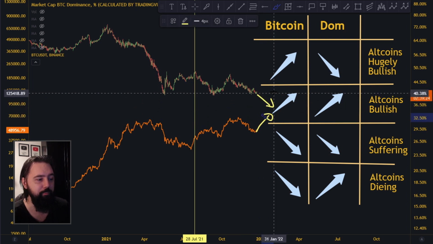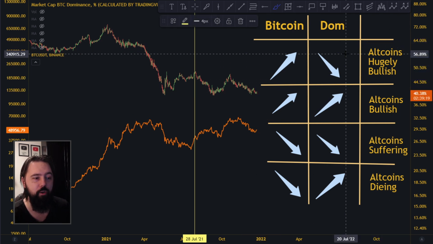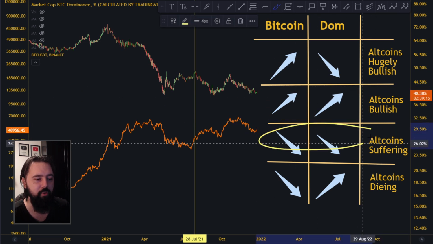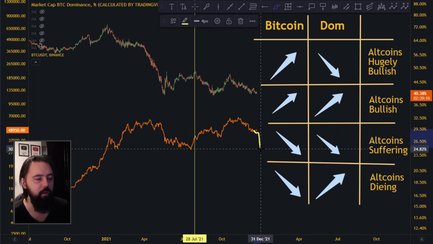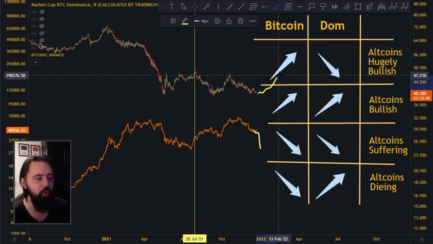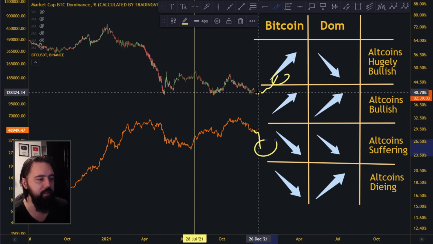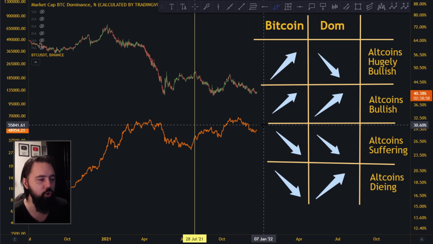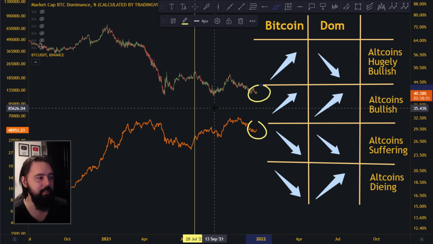So you have to correlate Bitcoin and dominance together to figure out whether you have the alt season, or some kind of start of alt season. Maybe you have some bad moves down here that are going to spill over into something like this up here, and then you see dominance go something like this up here. This is the worst case scenario, when Bitcoin goes down and dominance goes towards the upside. But you have to correlate Bitcoin and dominance together to figure out whether this is alt season or not, and so forth.